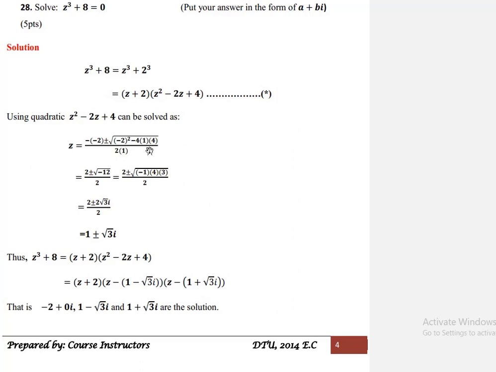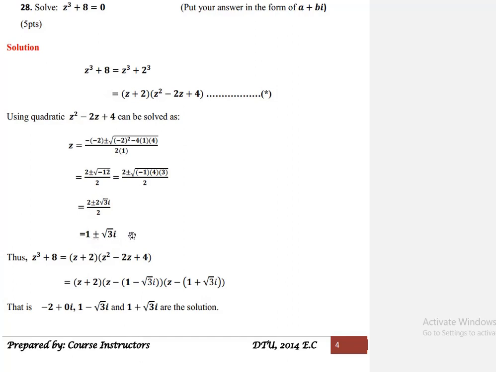Simplifying, we get 2 plus or minus square root of minus 12 whole over 2. Minus 12 is minus 1 times 4 times 3, so 2 plus or minus 2 square root of 3i whole over 2.